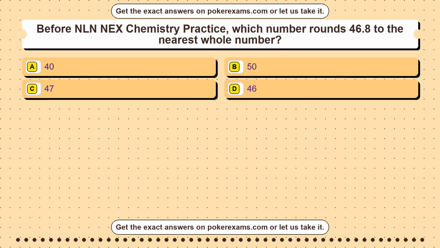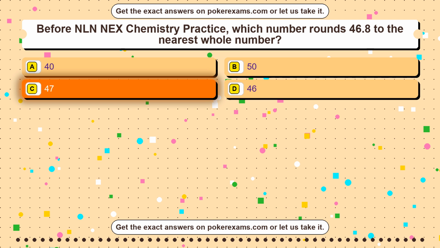Question 15. Before NLN NEX Chemistry Practice, which number rounds 46.8 to the nearest whole number? Option A, 40. Option B, 50. Option C, 47. Option D, 46. The correct answer is option C.